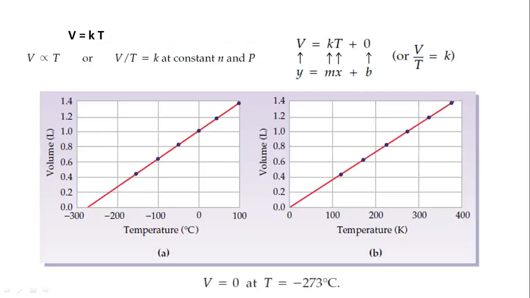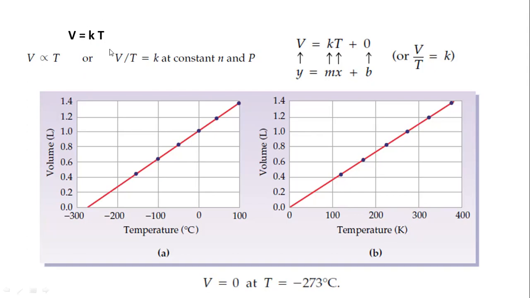And again, what is important over here is, as we have discussed in Boyle's law, how can you verify whether a gas is showing ideal behavior or is following Charles law? If the gas is ideal, then it will follow Charles law, and if it is non-ideal, then of course it will deviate from Charles law. So in this slide, I'm going to discuss how you can prove that the gas is ideal or non-ideal. Non-ideal means it is a real gas.